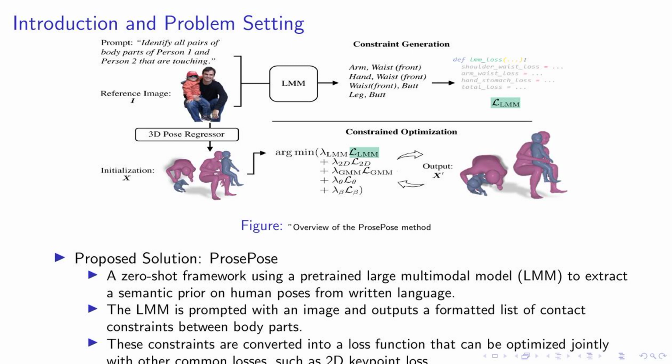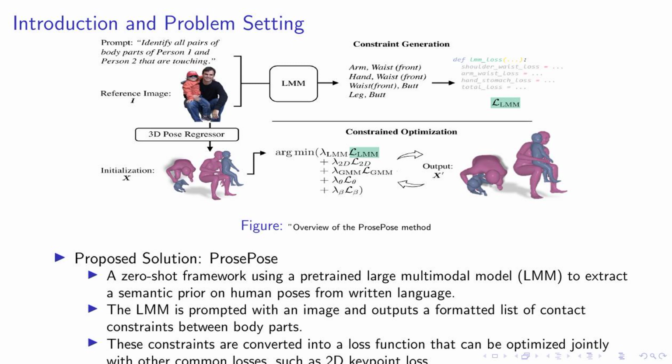This list is not just a simple description, but a valuable tool. We convert these constraints into a loss function that can be optimized jointly with other common losses, such as 2D key point loss. This innovative approach allows us to refine 3D pose estimates to capture touch accurately, without the need for expensive contact annotations. The image here provides an overview of the ProsePose method, illustrating how we use language to enhance pose estimation.